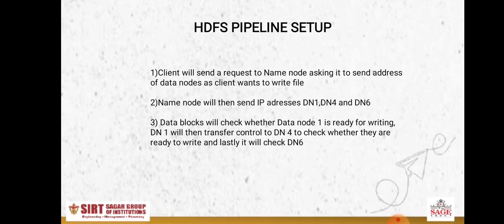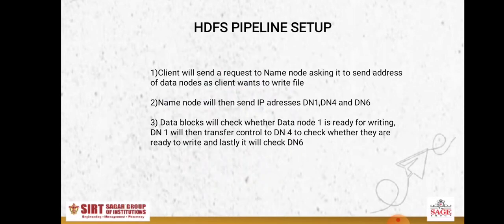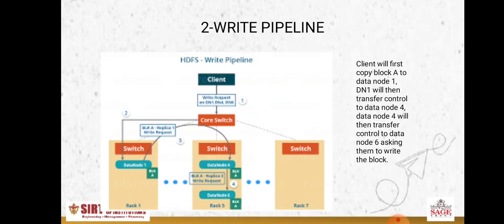So it will first check which three data nodes are free, and the addresses of those three data nodes are then sent to the client. Simultaneously, the client is going to check whether the first data node is free or not. If it is free, it is going to write the data. Then control is transferred to the second data node, and so on. In this way, the writing operation is done.